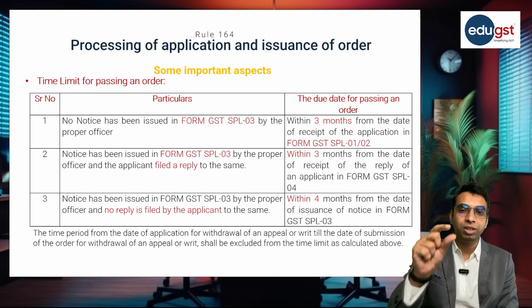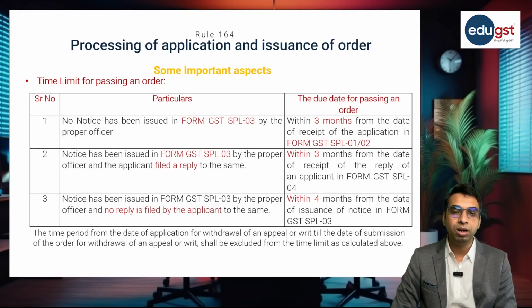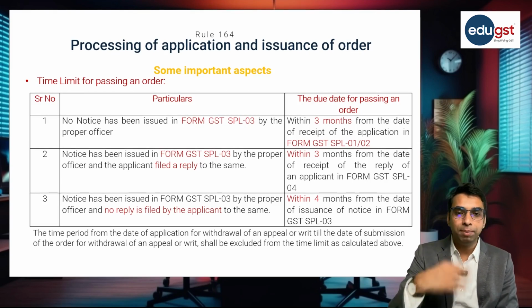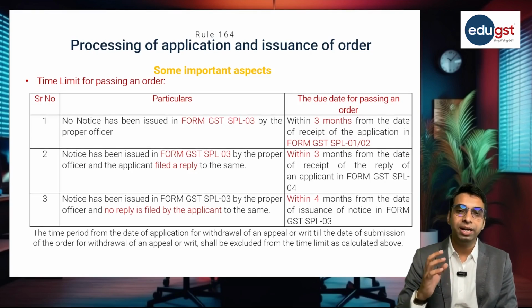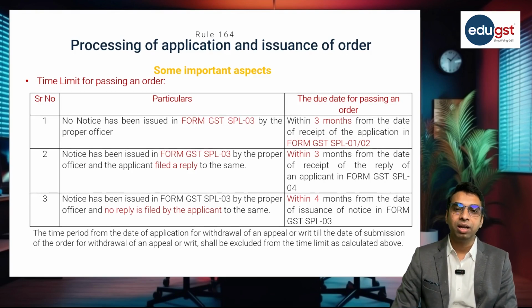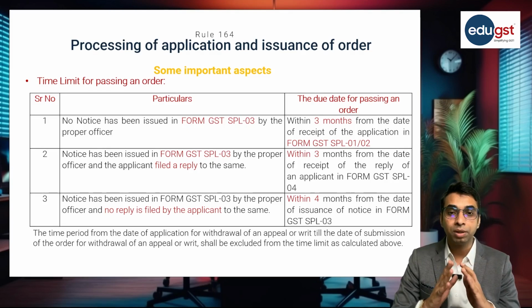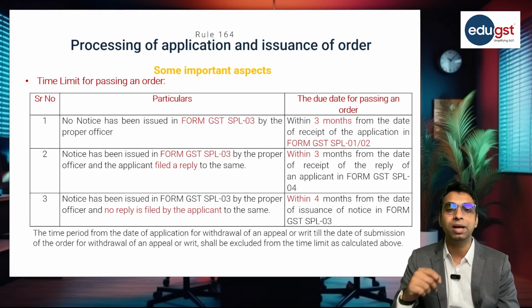order will be passed within a period of 3 months from the date of receipt of application in form SPL 01 or 02. When notice is issued, reply is also received from the applicant. In that case, within a period of 3 months from the date of receipt of reply, the proper officer is required to pass the order. And when notice is issued, but the taxpayer has not filed any reply, in that case, within a period of 4 months from the date of issuance of notice in form SPL 03, the proper officer is required to pass the order.